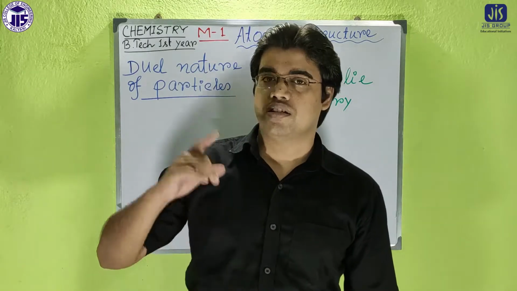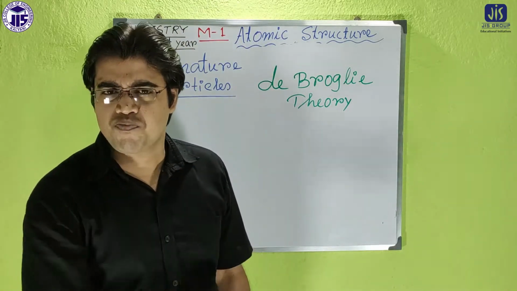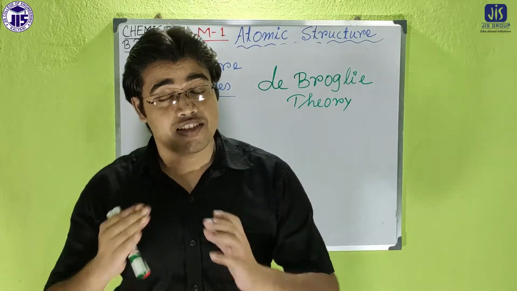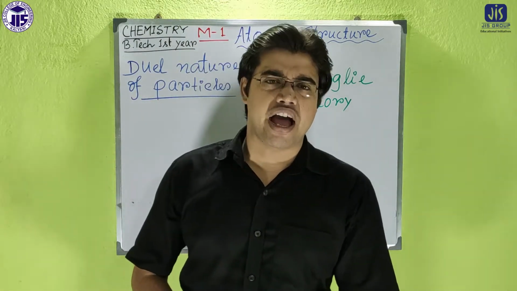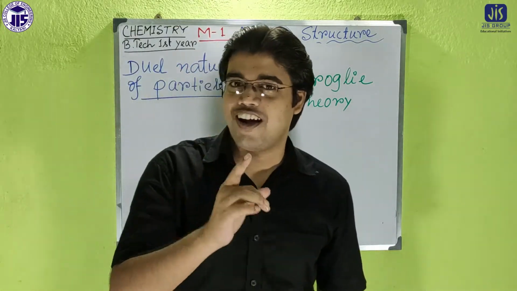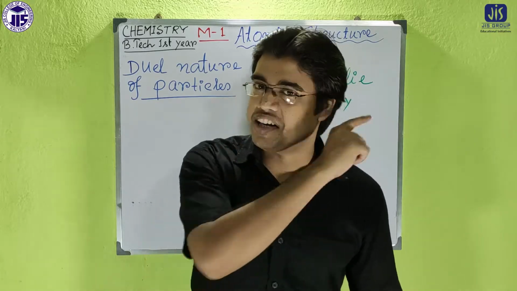Both scientists, Niels Bohr and Sommerfeld, considered that the electron has only particle nature. That means electrons are only negative charge particles.